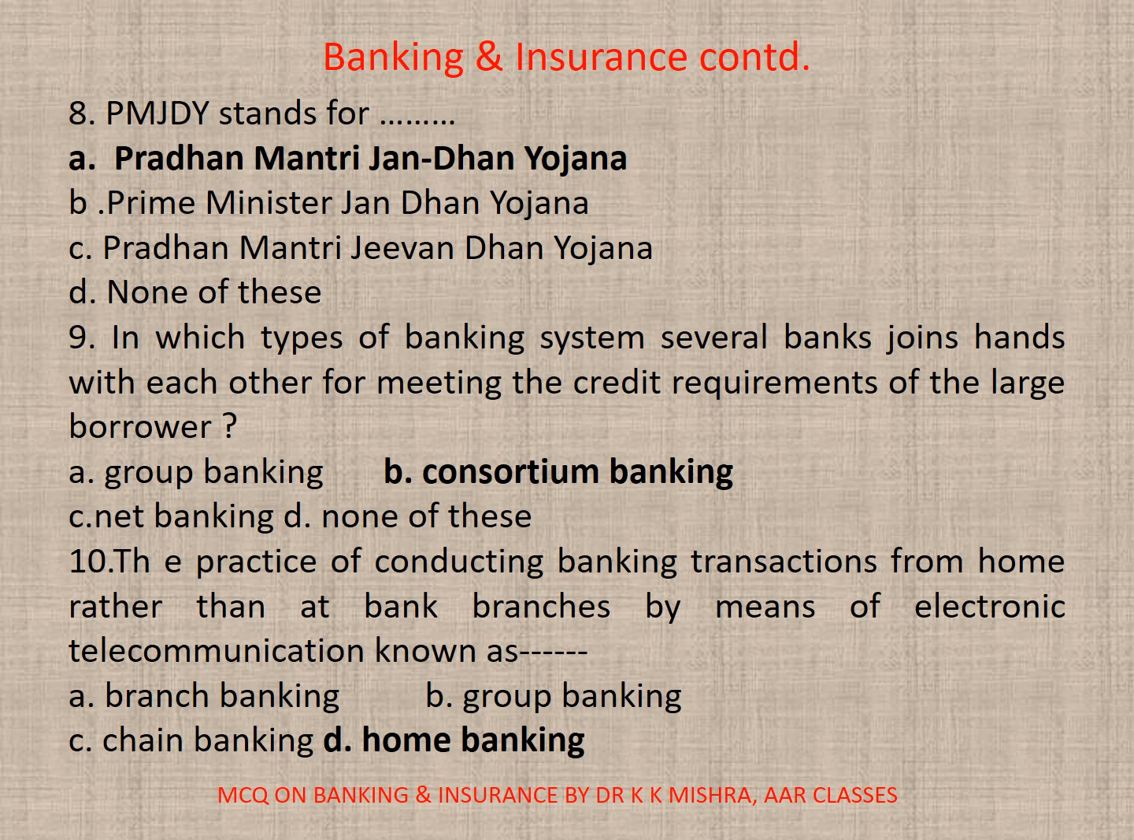Consortium banking. 10. The practice of conducting banking transactions from home rather than at bank branches by means of electronic telecommunication is known as A. Branch banking, B. Group banking, C. Chain banking, D. Home banking. Correct option is D. Home banking.